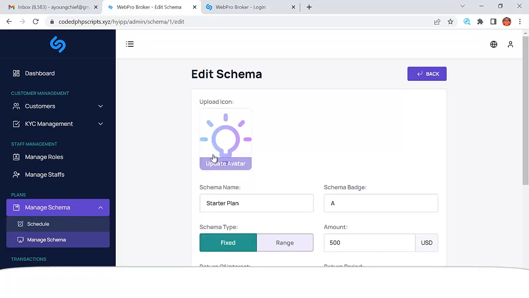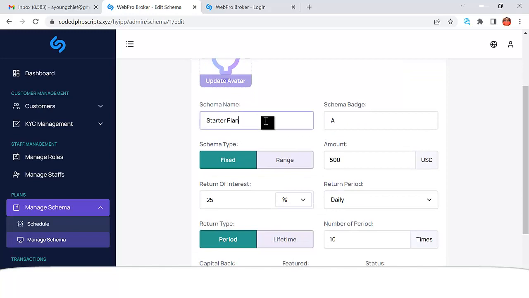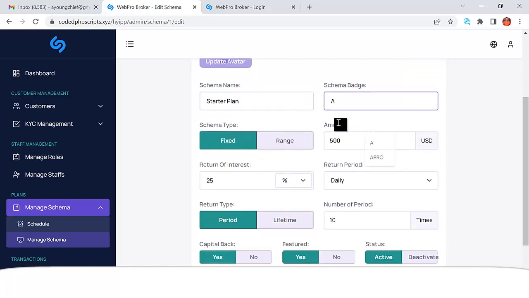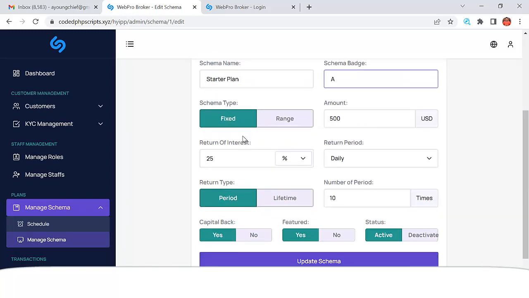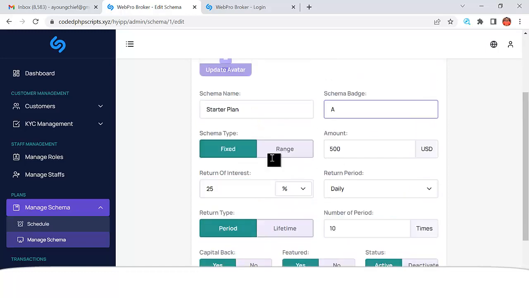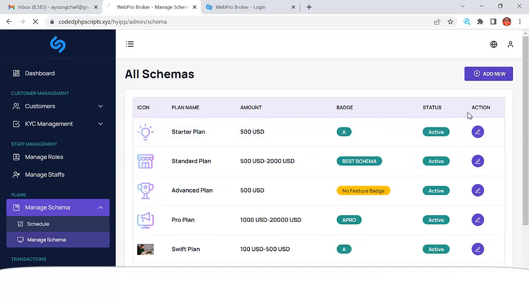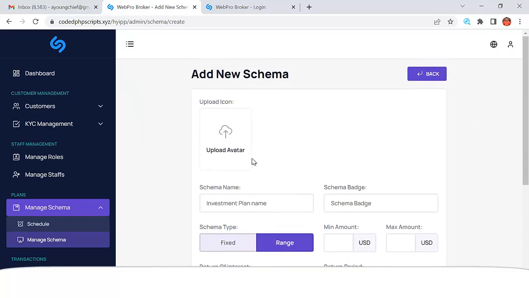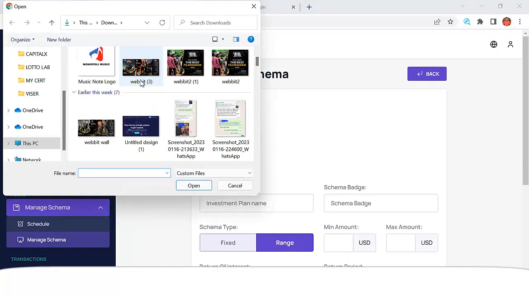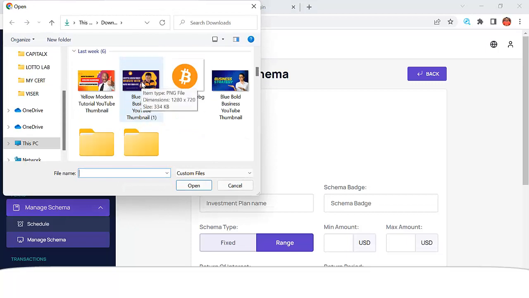So if I want to edit an investment, I'm going to see the investment. It is on the startup plan. It has batch A, and it's a fixed investment, right? And so let me add a new investment so that you can actually see. So I'm going to click on add new investment, which is schema, and I'm going to click here, and then let me add the investment